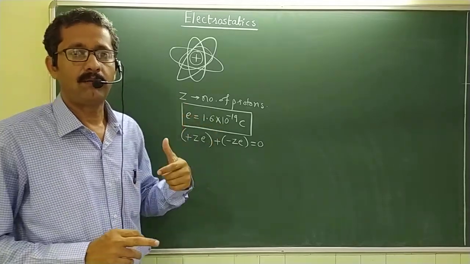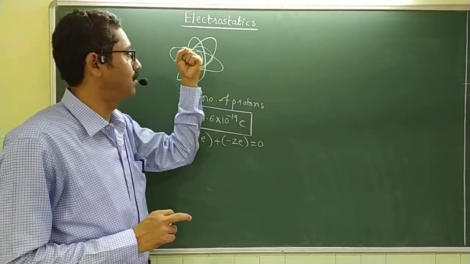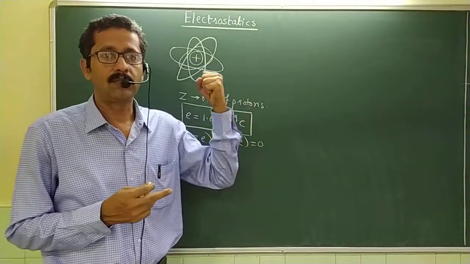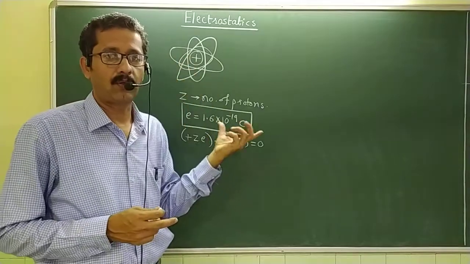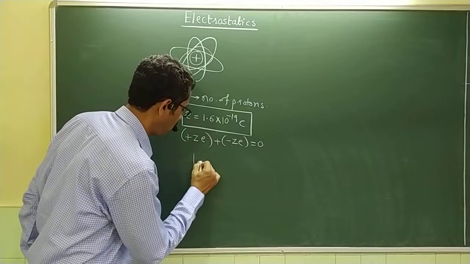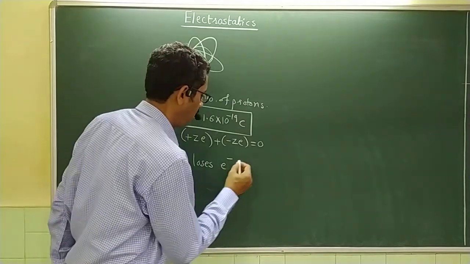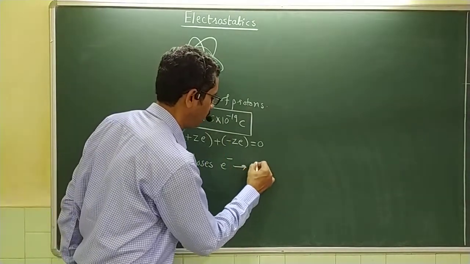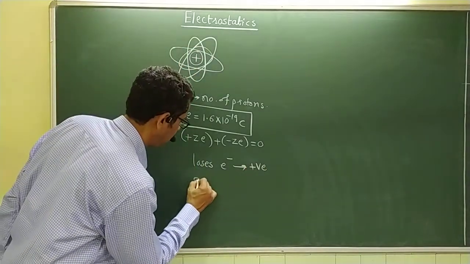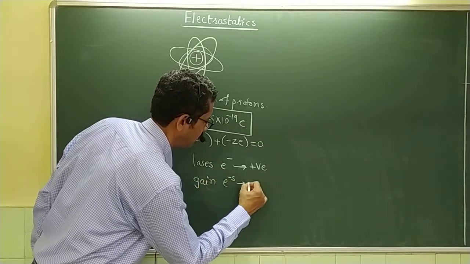Whereas if by any means there is an exchange of electrons, because the nucleus is very strong and will not share the protons, there is only the possibility of exchange of electrons. So if an object loses electrons, then the object will have less negative charge and will become positively charged. Whereas if the object is gaining electrons, then it will become negatively charged.